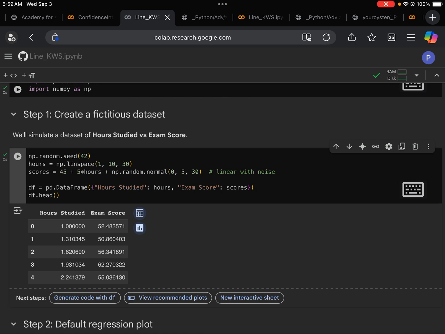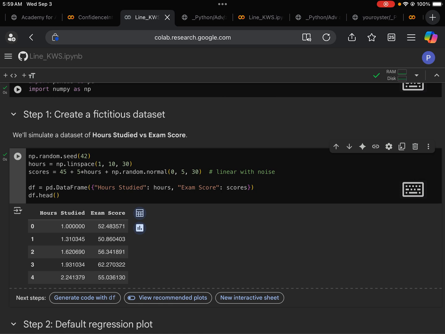Next, we need to add some random noise. Nothing is perfect in real life, so sometimes you don't get what you think you should get. So we introduce random noise here. The way for us to do that is to use a normal distribution with a mean of 0 and a standard deviation of 5.